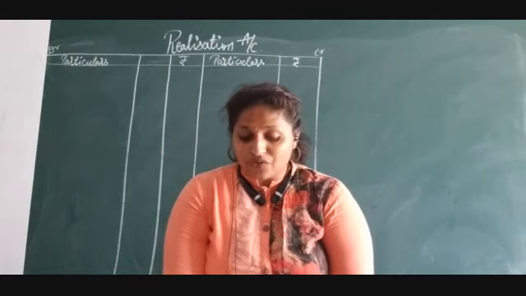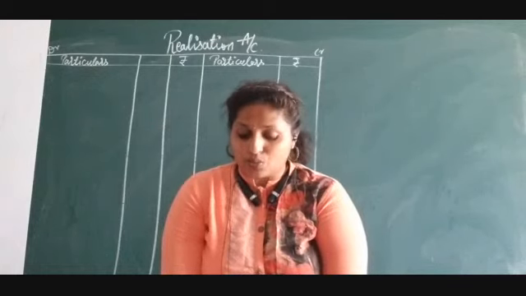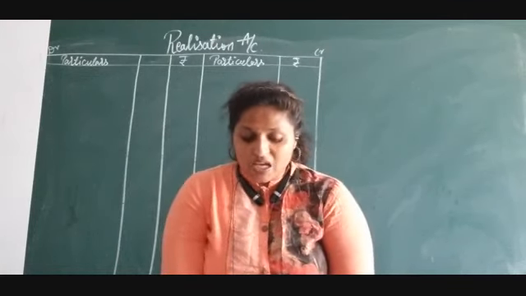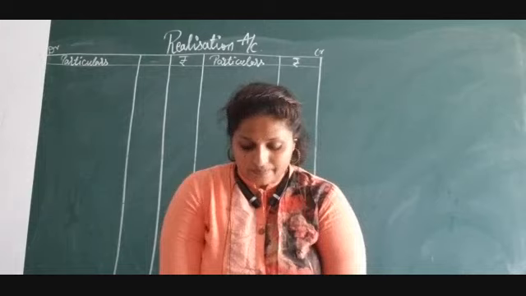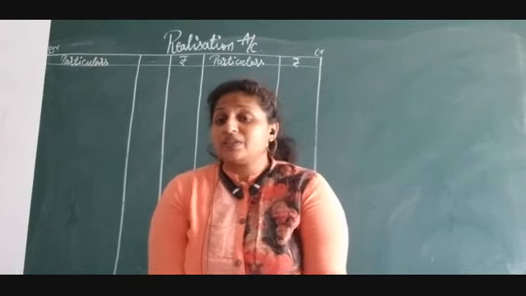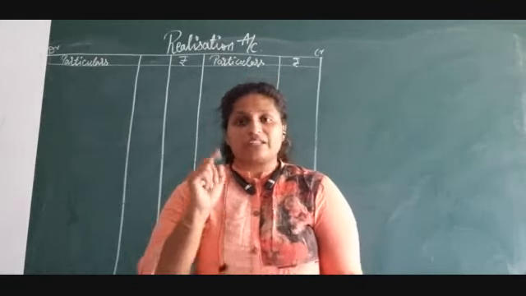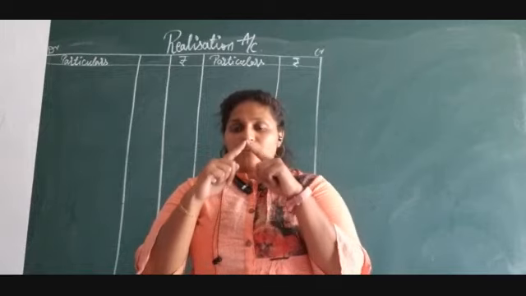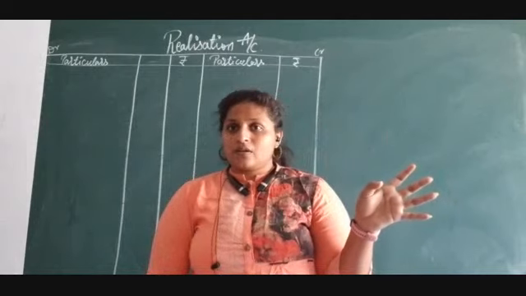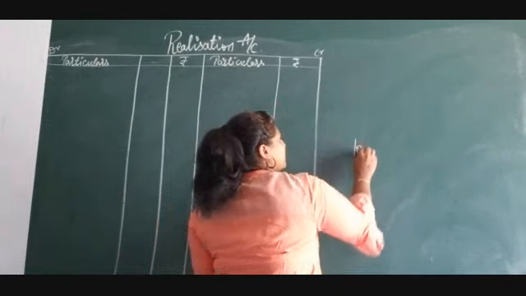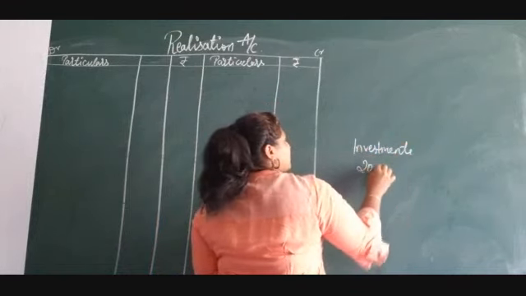Anita took over 50% of investments at 10% less on its book value, and the remaining investments were sold at a gain of 20%. So the investment is split into two. What is the investment value? 20,000, as you can see in the balance sheet.